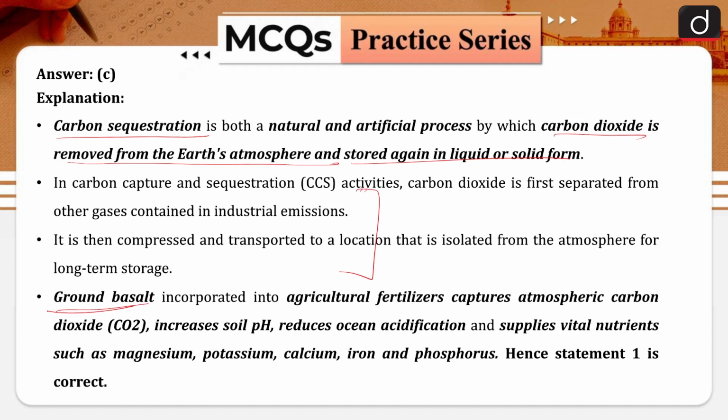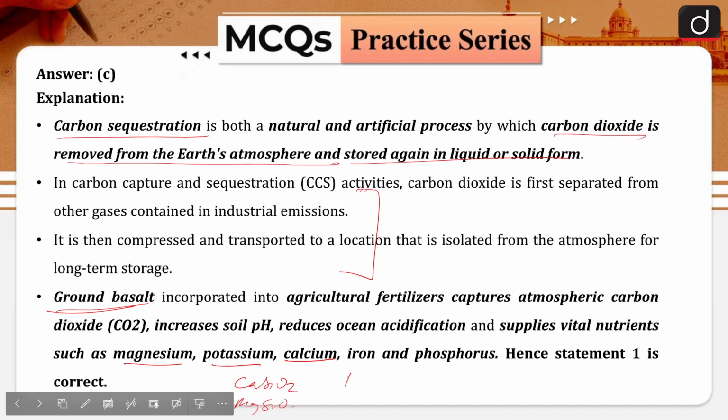Now ground basalt, as I told you, can be used as an agriculture fertilizer, because these basalt rocks have various kinds of nutrients which can be helpful for the plants. Like magnesium, potassium, calcium. As I told you, CaSiO2 will be there, MgSiO2 will be there. Iron will be there, FeO, and then phosphorus will be there. All these things can be used as a fertilizer, or you can say nutrients for the plants.